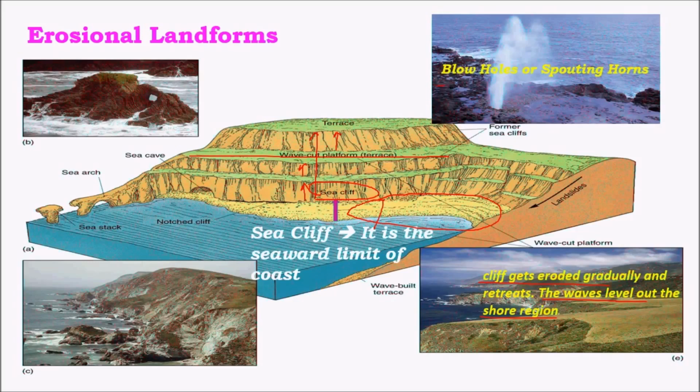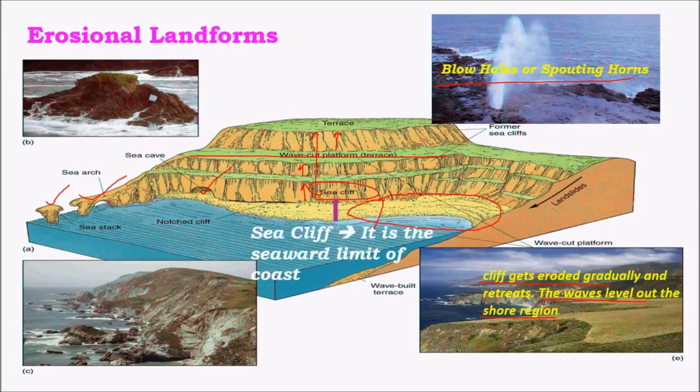And blowholes or spouting horns are another important landforms which are observed where the beaches are rocky. Due to holes in these rock-like structures, the pressure exerted by the sea waves is seen as small explosions in these blowholes. And other important landforms are sea caves, sea arch, and sea stack, which are more or less formed in the same way due to differential erosion.